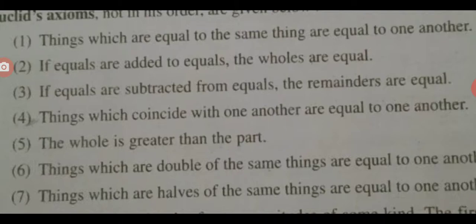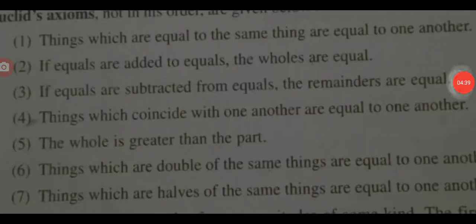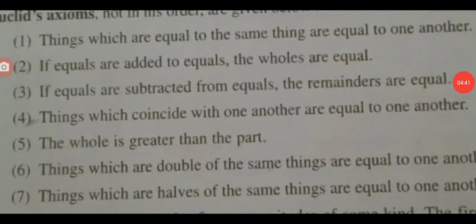In general, suppose 3 students are there. Two are friends of each other, A and B, and one new student C. C is a friend of A. Initially A and B are friends. Then obviously B and C are also friends. It means things which are equal to the same things are equal to one another.